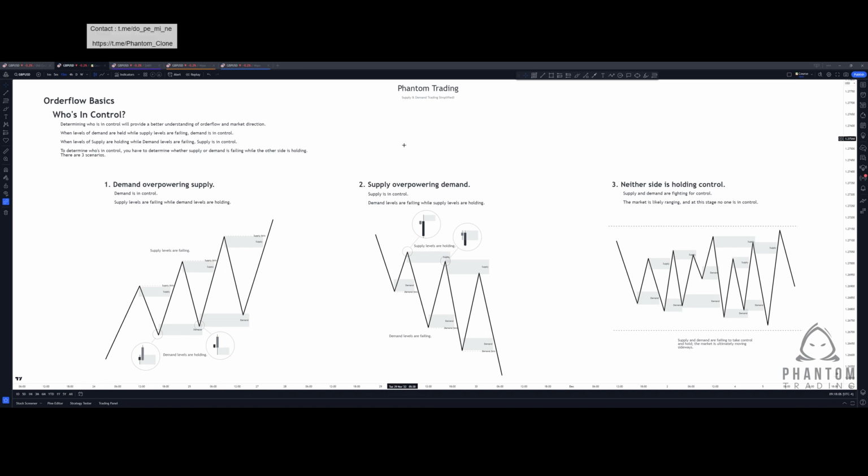Now let's talk about supply overpowering demand. In this case, supply is in control. Demand levels are failing while supply levels are holding. Again, what we'll look at first is the fact that we are creating lower lows and lower highs. We're creating those bearish structural ranges where we have continuation point low, invalidation point high, continuation point low, invalidation point high, continuation point low, invalidation point high.